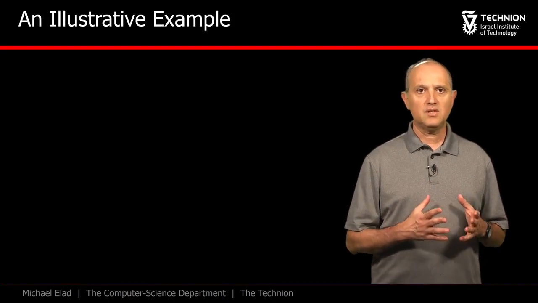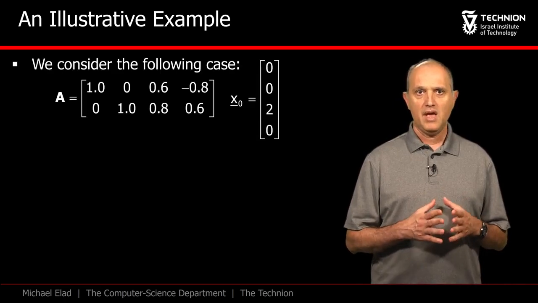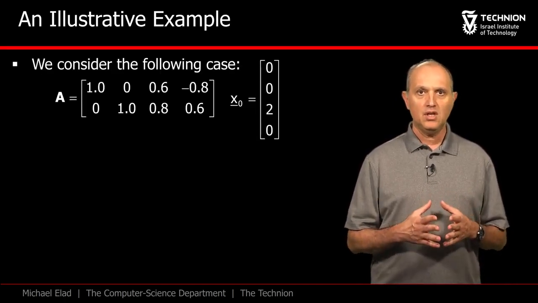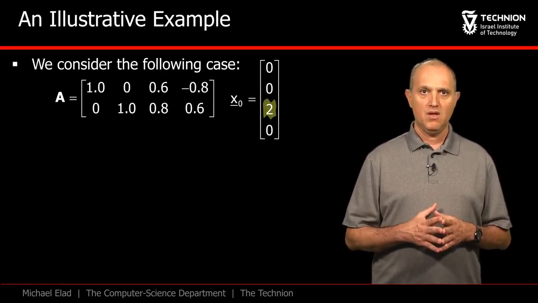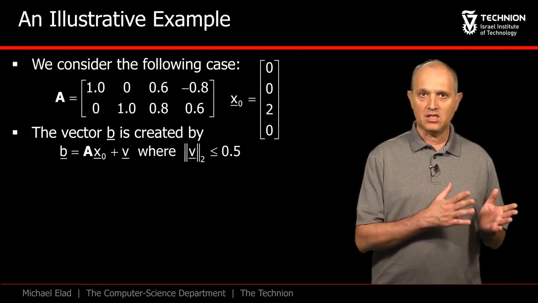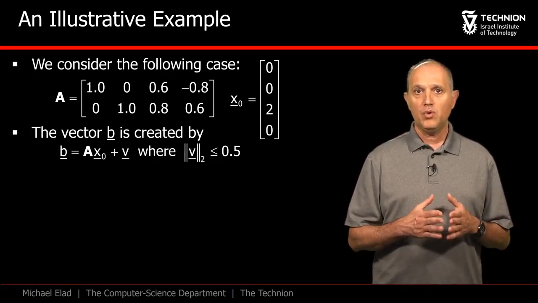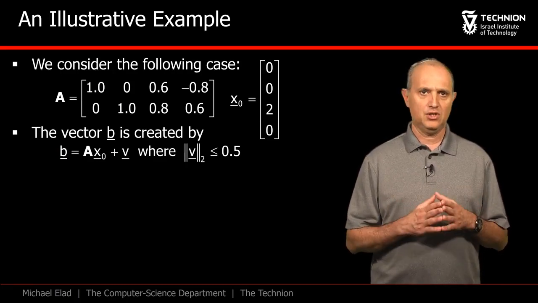Let's construct a simple example that will illustrate the difficulties with P0 epsilon. A is this matrix of 2 rows and 4 columns, and x naught is a vector of length 4 with only one non-zero. The vector B is given as A times x naught, and since we are dealing now with the approximate problem, we can assume that B is slightly perturbed by an additive noise of limited energy.